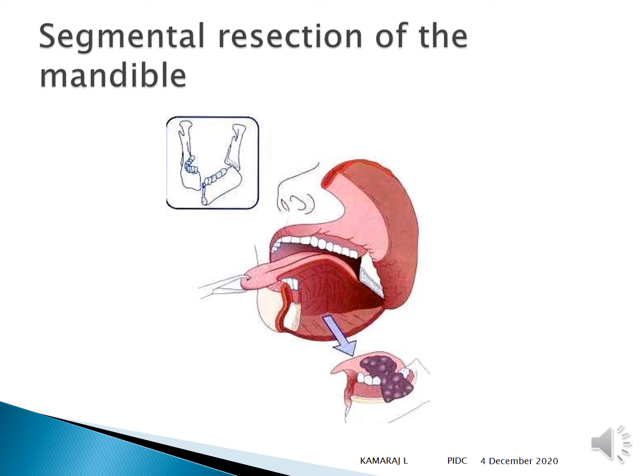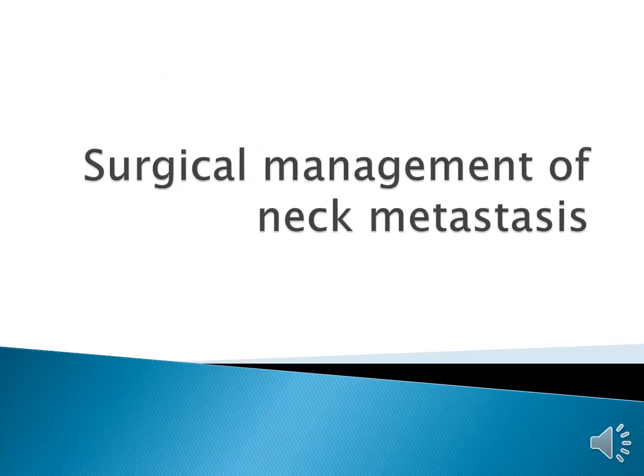This is a segmental resection of the mandible, which is again the lower border is also removed, and then it has to be reconstructed to maintain the integrity or maintain the function. So the difference between marginal mandibulectomy and segmental resection is, in marginal mandibulectomy you preserve the margin, whereas in segmental resection the whole segment is being removed.